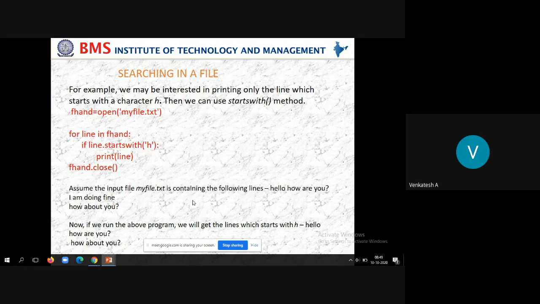So if line dot startswith, look at the method we are using, startswith. Line is the iteration variable. We have a for loop, and under that for loop I am using an if condition to identify only those lines that start with H. Line dot startswith is an inbuilt method. If it is true, then print of line, which prints on the terminal. So it will check all the lines one by one, then display only those lines that start with capital H.